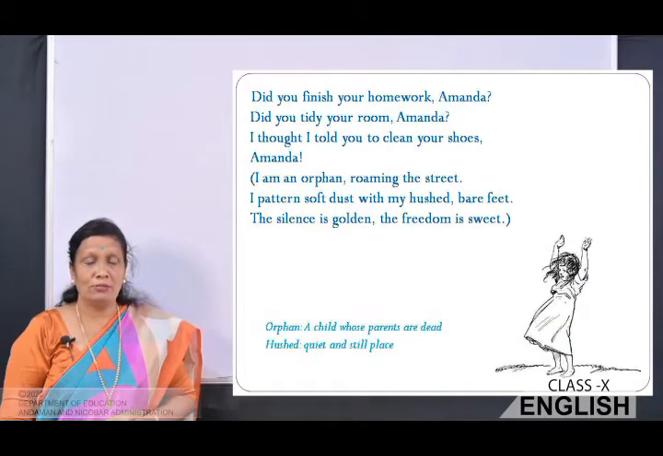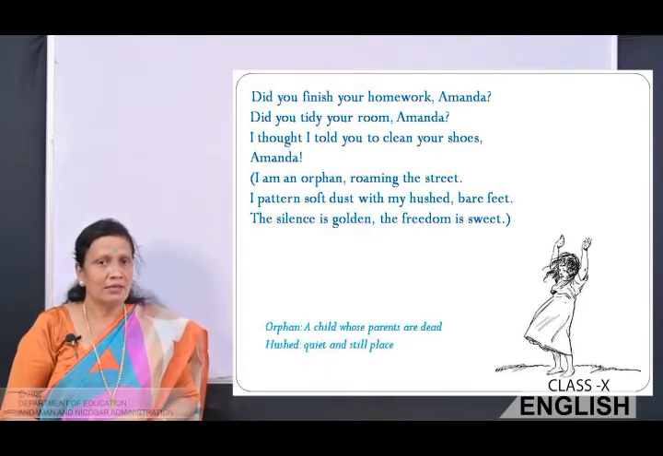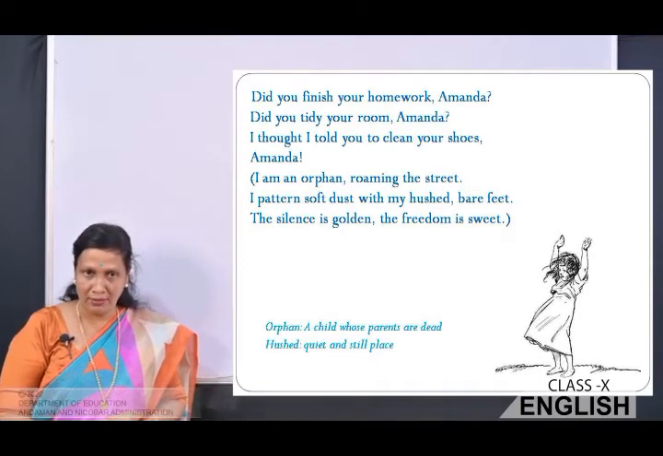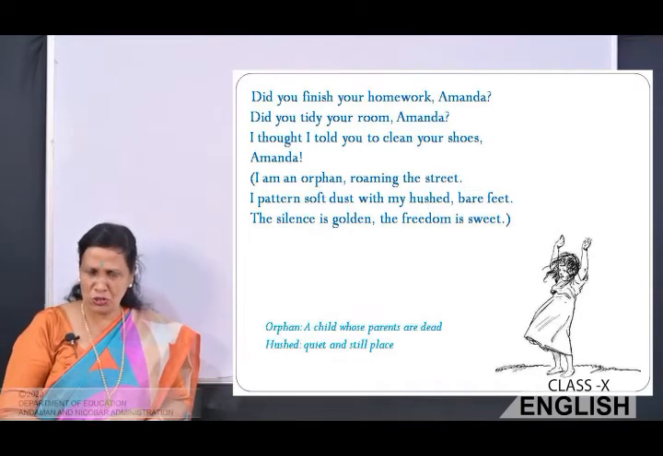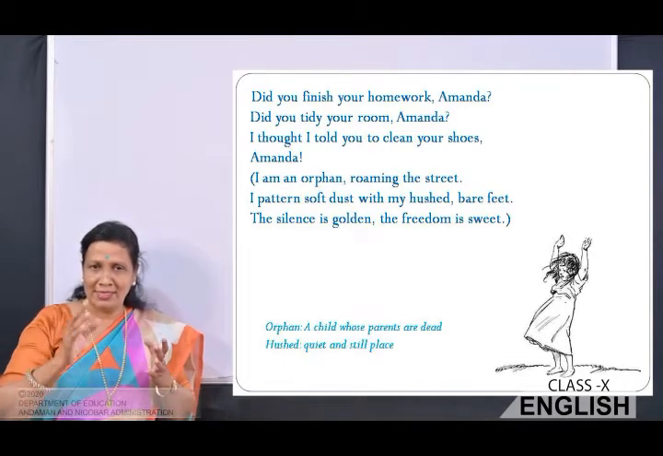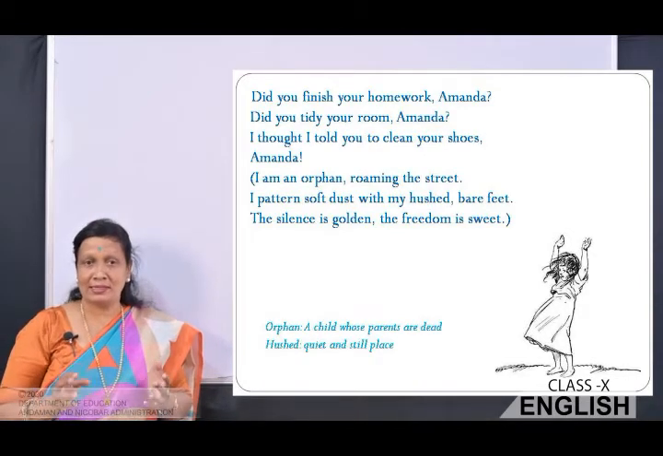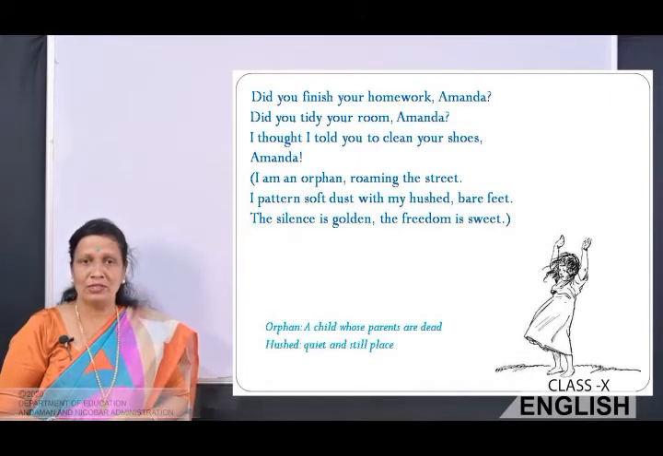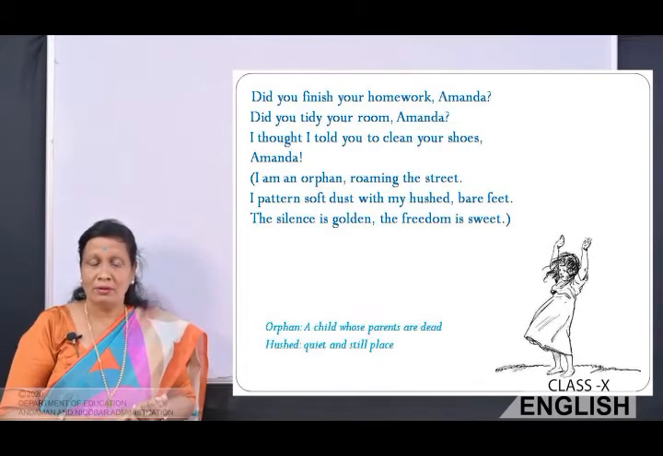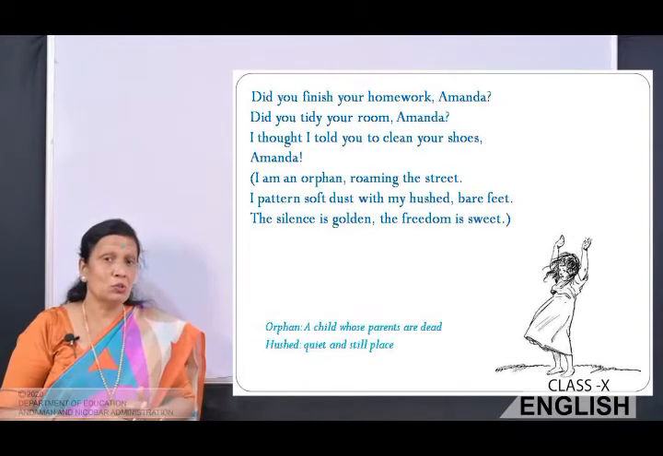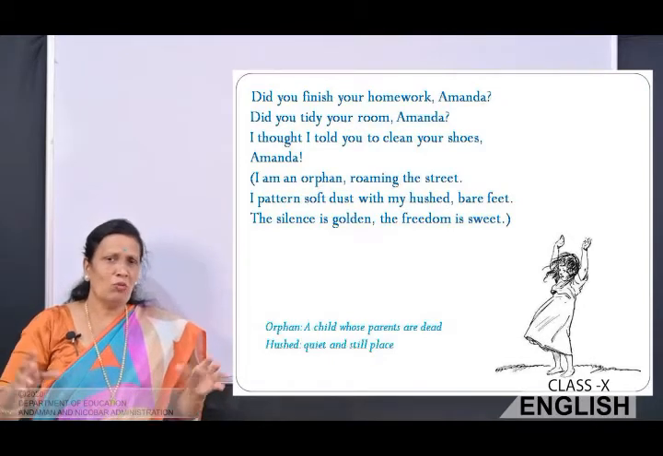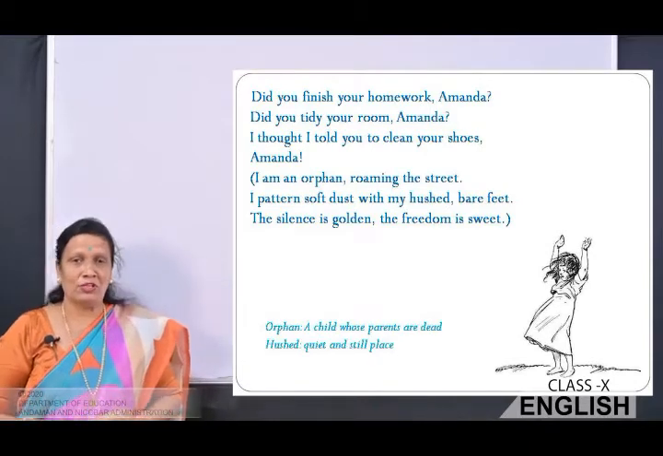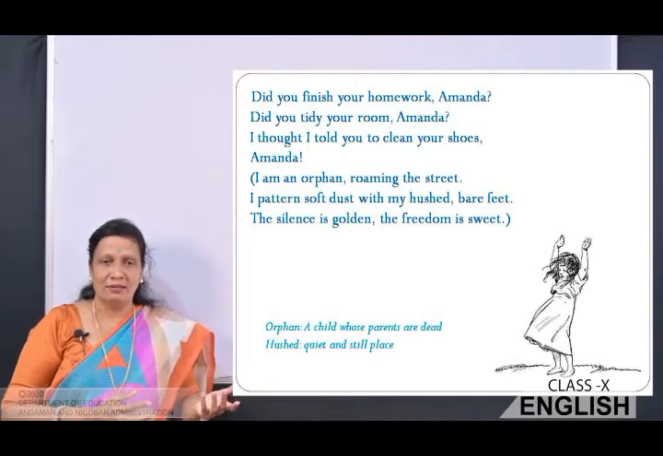So now let's move to the next stanza. Did you finish your homework, Amanda? Did you tidy your room, Amanda? I thought I told you to clean your shoes, Amanda. Now, these are the instructions. Now, the mother is asking her whether she has finished her homework and whether she had cleaned her room. And she had also asked her to clean her shoes. So now, all these questions, one after the other continuously, whether you did this, whether you did that, right?